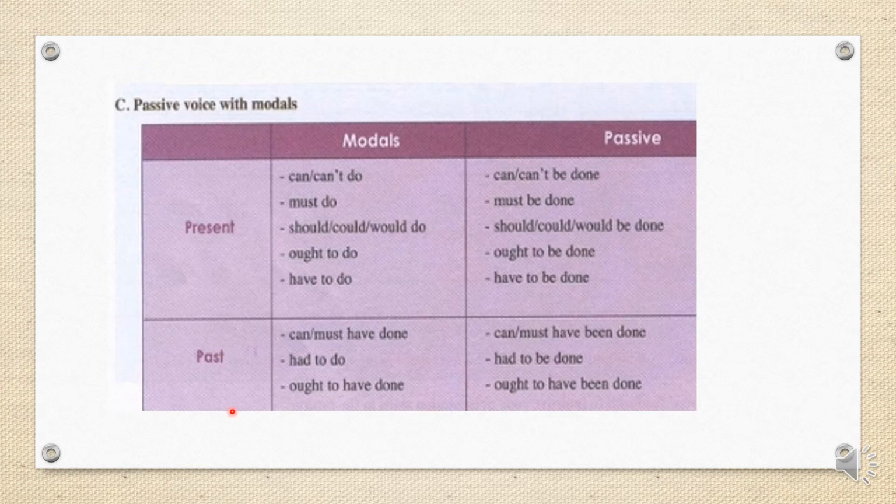For the modals that express the past, like I can't have done, it will be in the passive voice. My homework, for example, I can't have done my homework. My homework can't have been done. Okay, had to do becomes had to be done, ought to have done, ought to have been done.